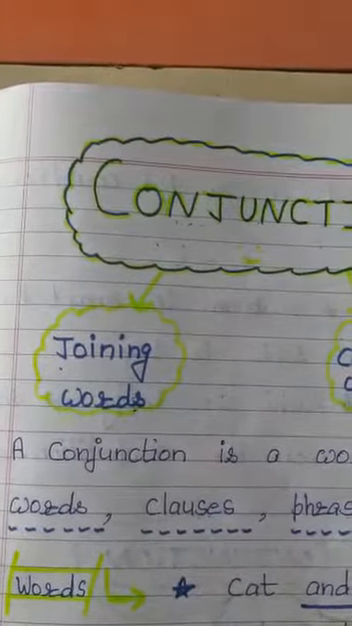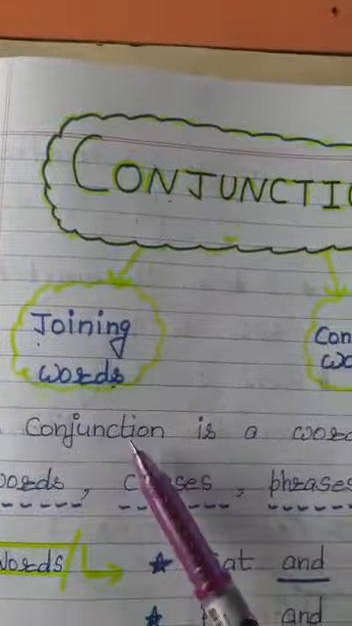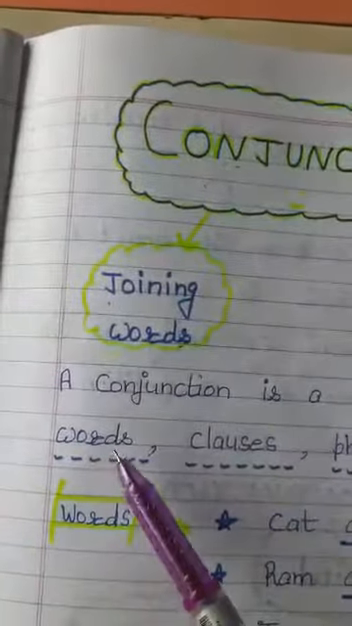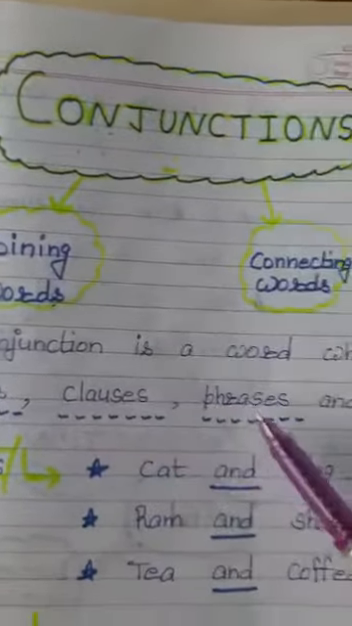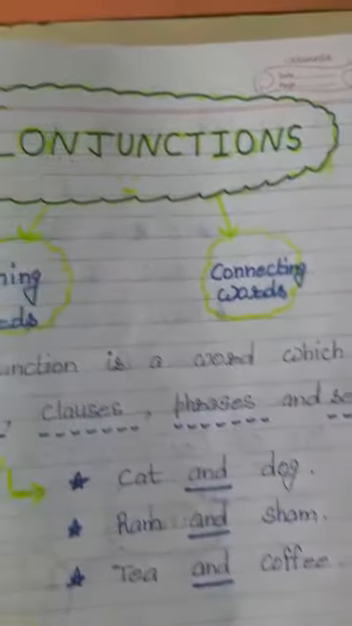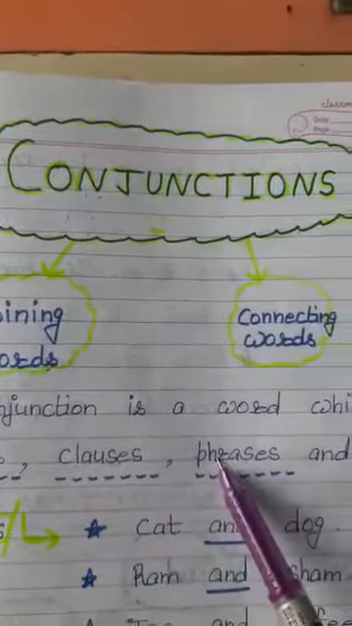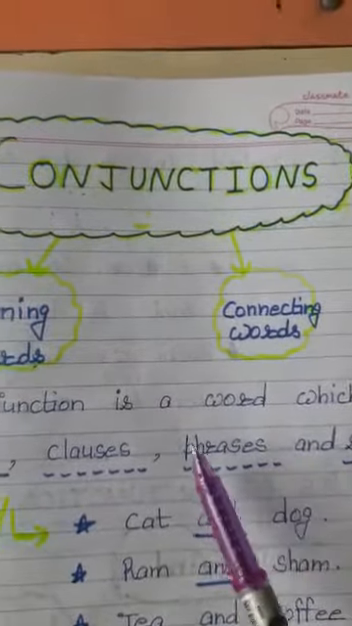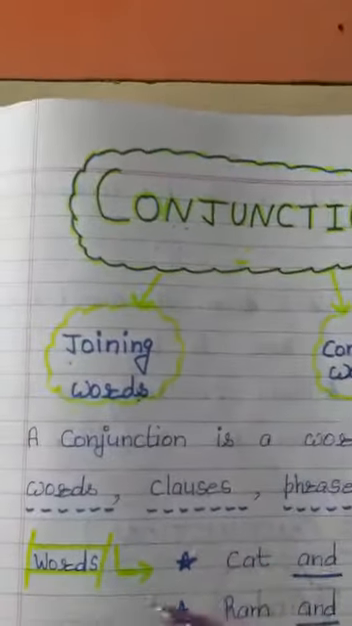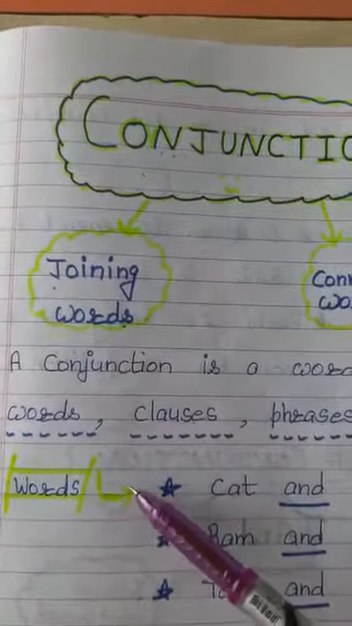Now, for more elaboration, let us go through the definition. A conjunction is a word which joins words, clauses, phrases, and sentences. We see that if we want to join words, clauses, phrases, and sentences, we can connect them with the help of conjunctions. Let us elaborate all these aspects with the help of examples.